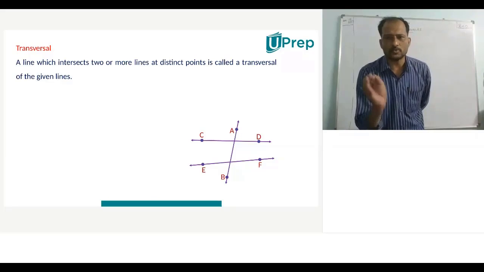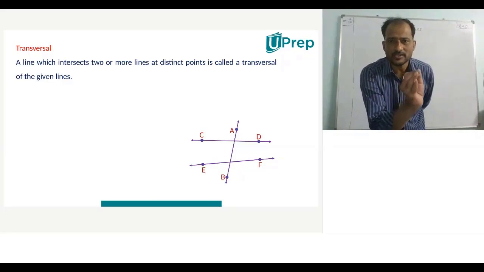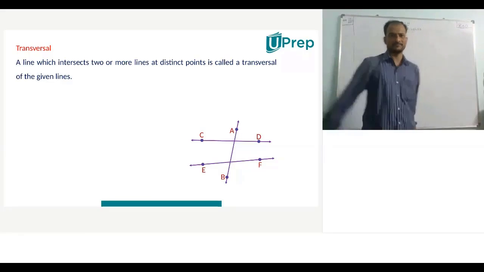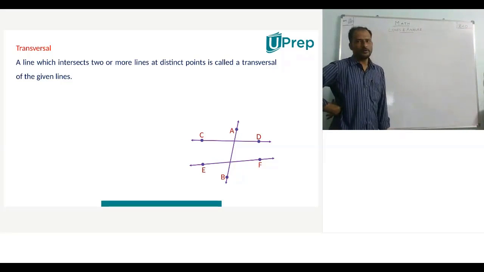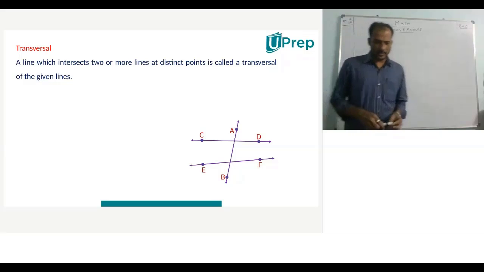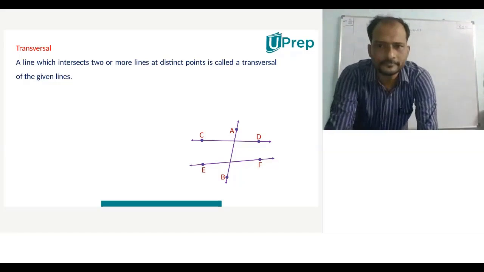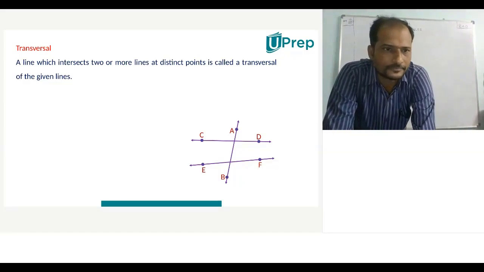The point through which they pass is called the point of concurrence. Okay, now. Yeah, Arnav, did you write the point?